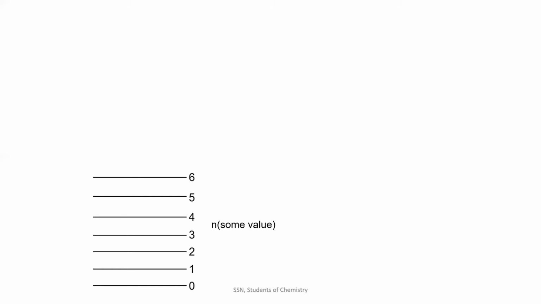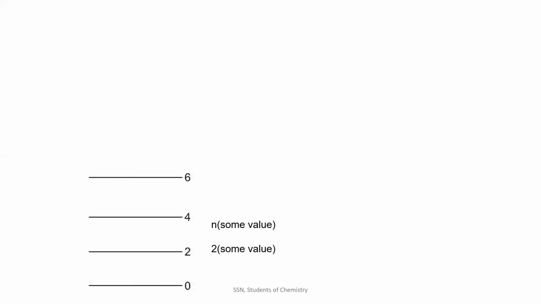So consider n as 2 here. So 2 into some value. If my energy of ground state is 0, then 2 into 0 will be 0. That 0 will be my ground state's energy as quantized energy. And if the some value is 1 for my first excited state, then 2 into 1 will be 2, which is my first excited state value in the quantized aspect.